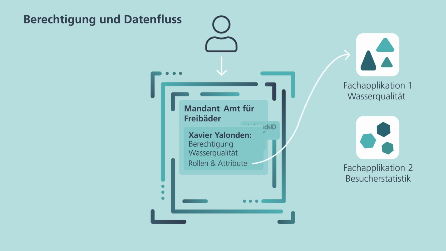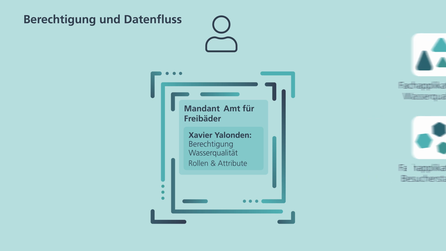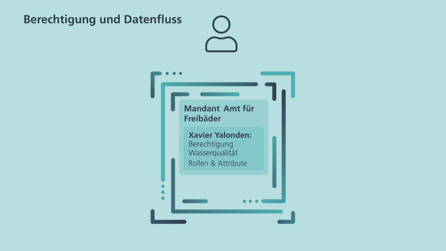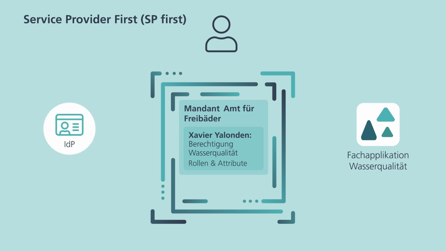But what does that mean when we say he logs into the target application water quality? EIAM works according to the Service Provider First or SP First principle. This requires that the specialist application is called up first. So Xavier Yalondon navigates to wasserqualität.ch.